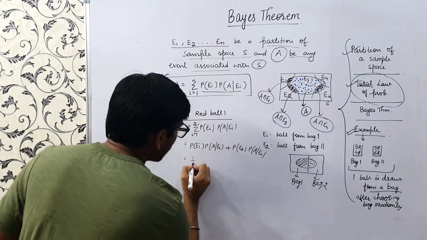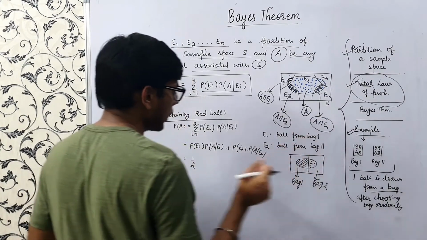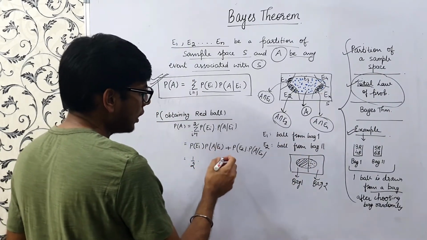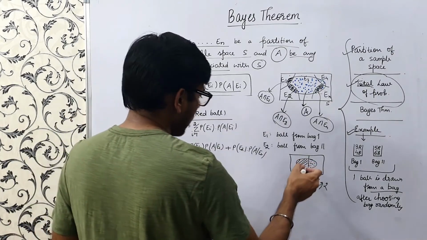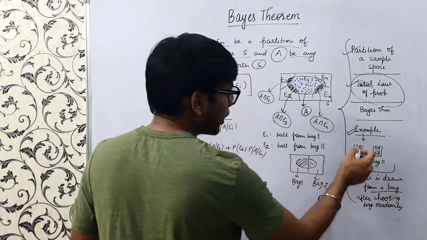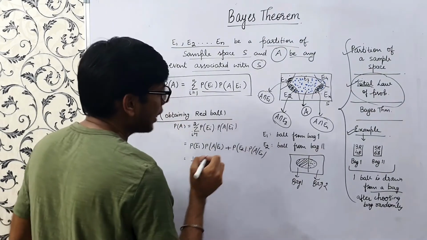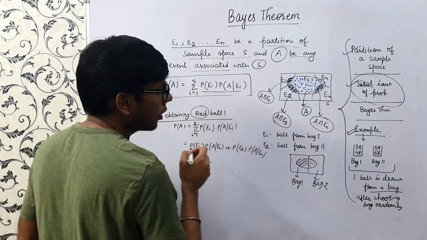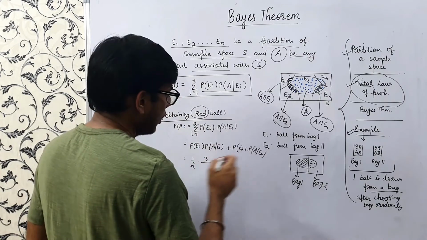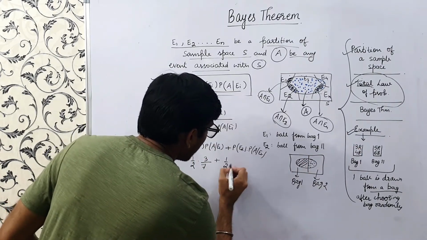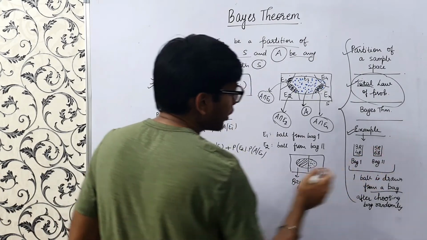It's half, because we are randomly selecting either of the bags, so it's half. And A given E1: suppose we have selected bag 1. Bag 1 has 3 red and 4 black. So what is the probability of obtaining red? Since A is the red ball event, it's 3 by 7. Similarly, plus half from bag 2, it's 5 by 11.